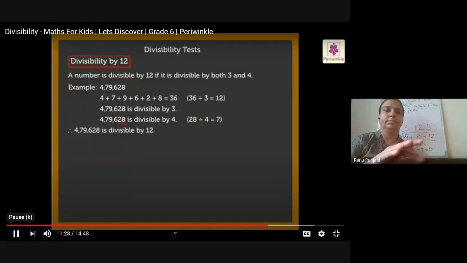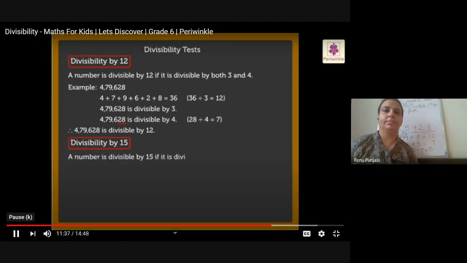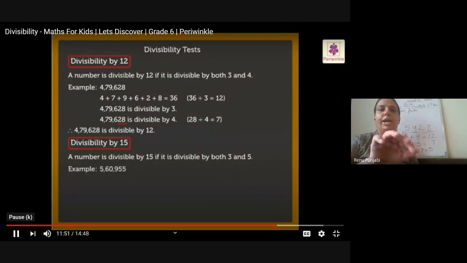Lastly, divisibility by 15. A number is divisible by 15 if it is divisible by both 3 and 5. For example, 5,60,955. For the divisibility of 5, the last digit should be 0 or 5, so this number passes.